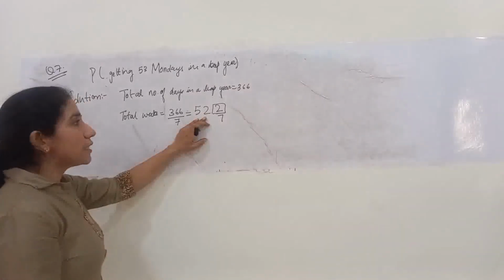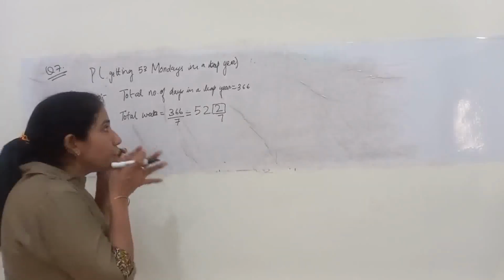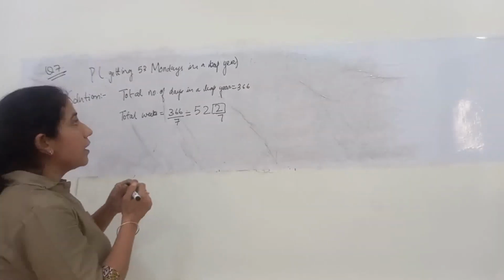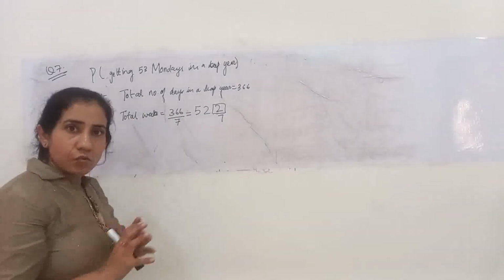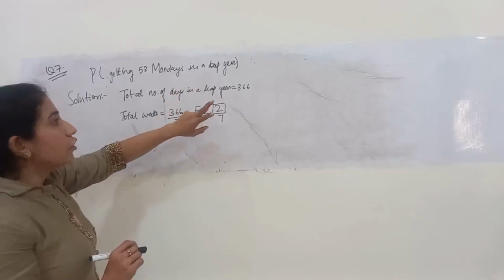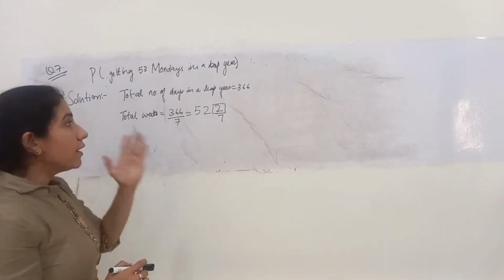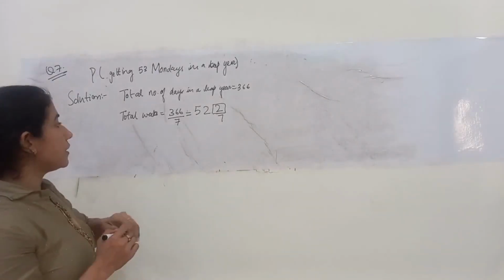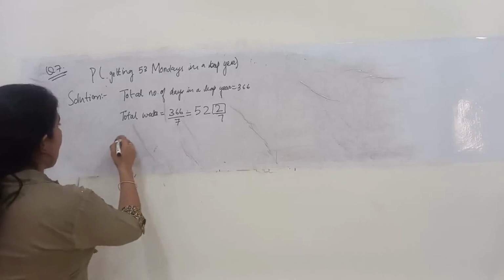Okay, 52 weeks are complete weeks. That means there will be 52 Mondays, 52 Tuesdays and so on. And except that there will be 2 more days, 2 extra days.